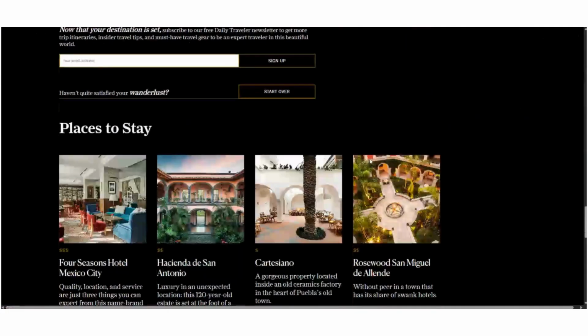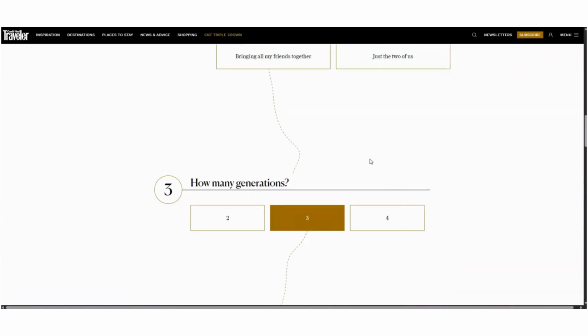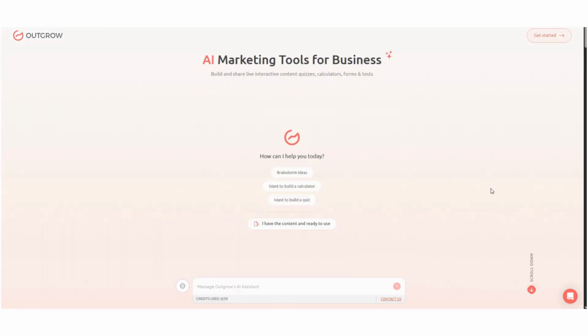This kind of interactive experience does more than just entertain. It keeps visitors engaged, provides personalized value, builds trust, and helps brands better understand their audience. Now let me show you how you can create the same kind of experience using Outgrow. We'll begin with the Outgrow AI Assistant.